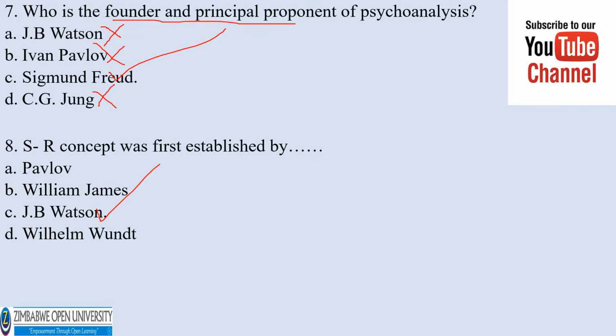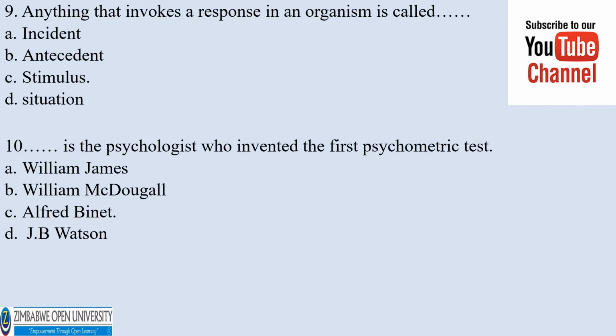The correct answer is J.B. Watson. Anything that invokes a response in an organism is called an incident, antecedent, stimulus, situation. The correct answer is stimulus.